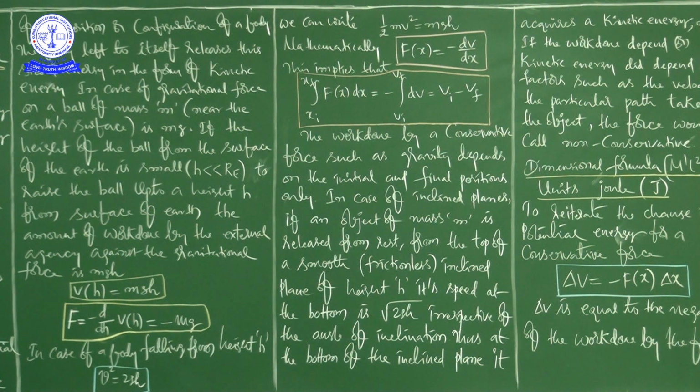Now, let us raise the body or ball of mass small m from the surface of earth to a height small h. My question is, if you try to move the body or ball of mass m from the surface of earth to a certain height h.